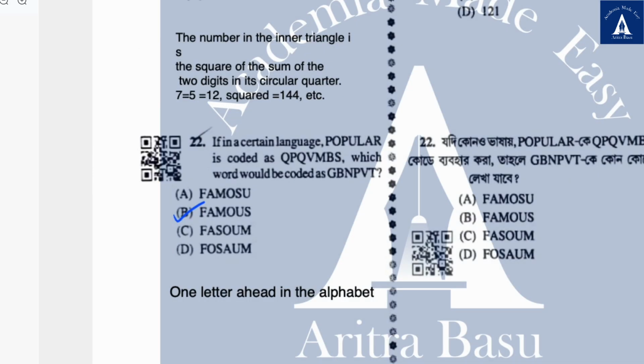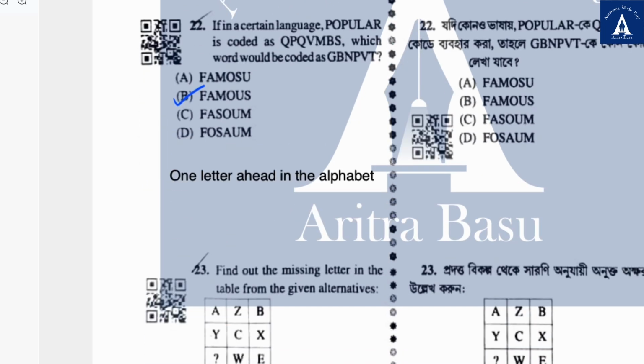22. In a certain language, if POPULAR is coded as QPQVMBS, which would FAMOUS be coded as? GPNPVT, it's just one letter ahead in the alphabet. If you calculate it, you will find out that the answer is famous.